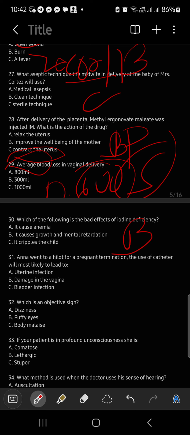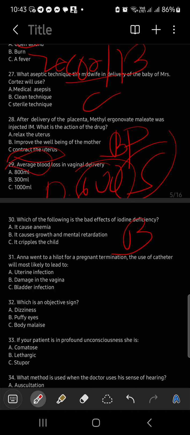Oh, for pregnancy termination. Okay? Pregnancy termination, if we're going to use a catheter, will lead to uterine perforation.